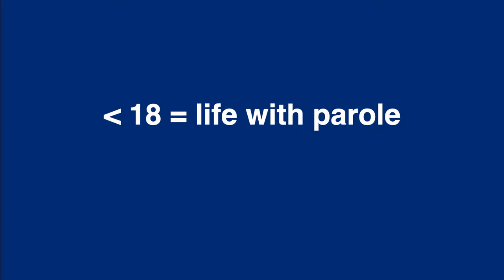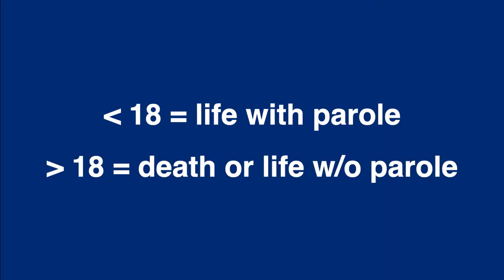Finally, if the defendant was older than 18 at the time of the offense, then, if the sentence is not death, in other words, if the prosecutor is not seeking the death penalty, then the sentence upon a finding of guilt will automatically be life in prison without parole.